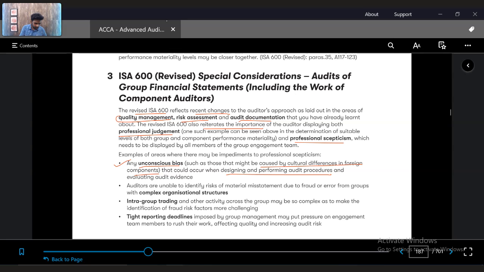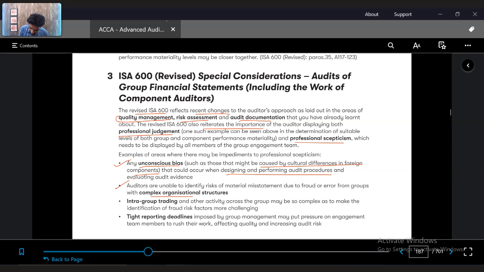So there could be situations where the way that you as an auditor function versus the way the group auditors function, there could be some cultural differences which could lead to certain bias, and that bias might happen not because of a conscious nature, but unconsciously you might be biased. To give you an example, "Japanese don't lie." It's an unconscious bias. You are taking a stand that these people don't lie, so definitely what they have reported is appropriate.